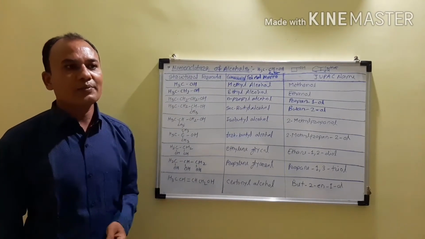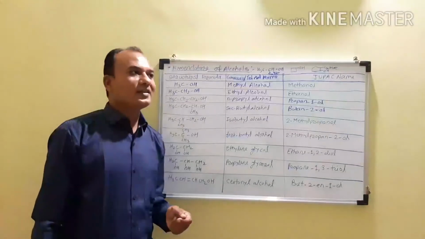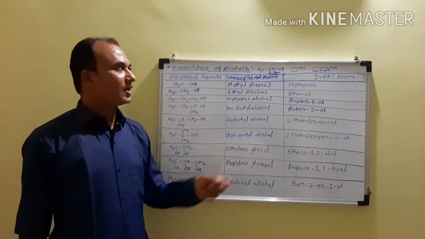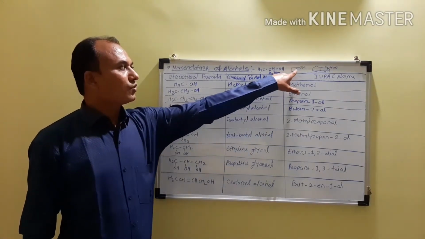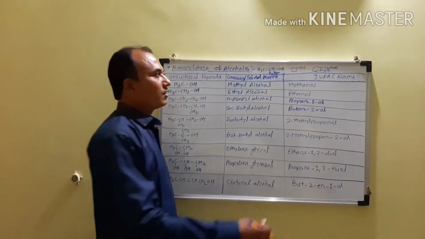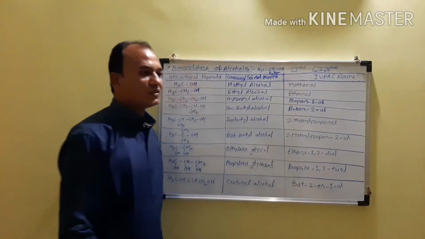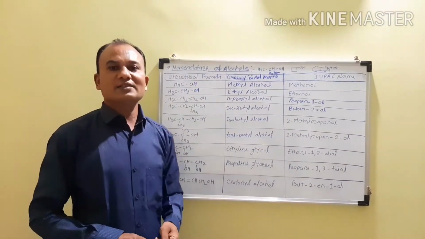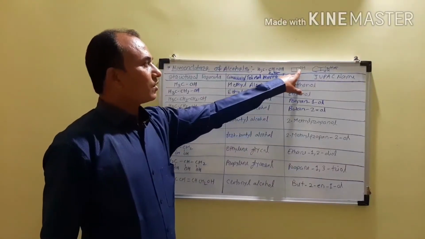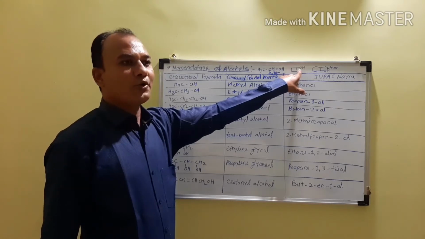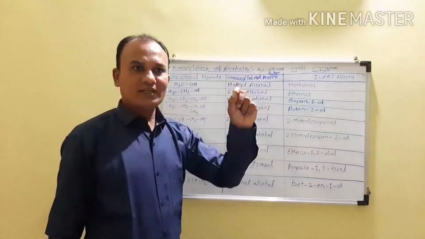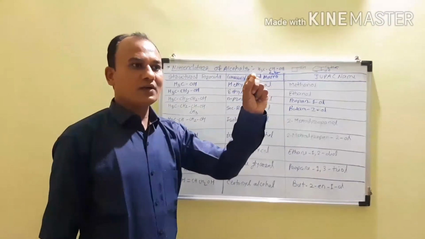Now when there are cyclic alcohols, in that case we can give the names in the same way. So when we are considering the cyclic alcohols, that is the example. It is a 4-membered ring, and to this 4-membered ring an OH group is attached. All these are CH2 groups, so it contains 4 carbon atoms. It means it is the derivative of butane, and therefore the name of that compound is cyclobutanol. From butane you have to replace the E according to the IUPAC nomenclature, and you have to write the OL.